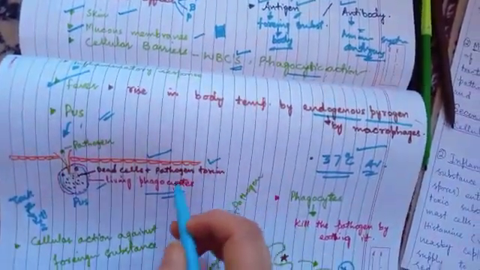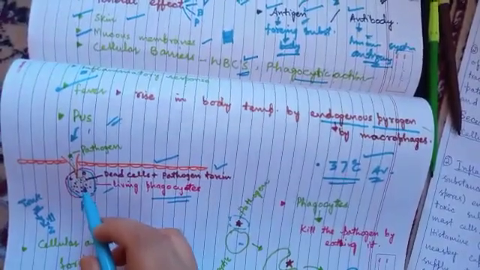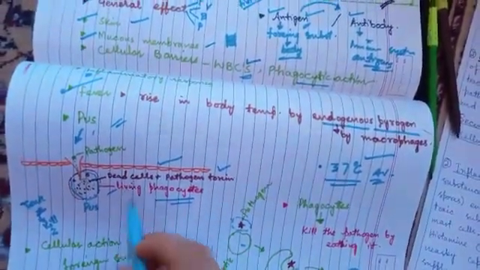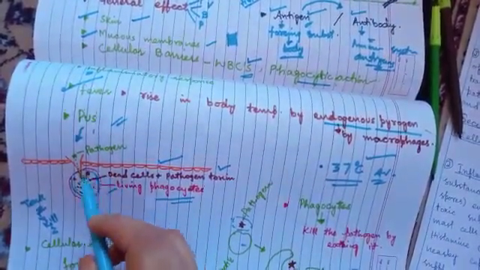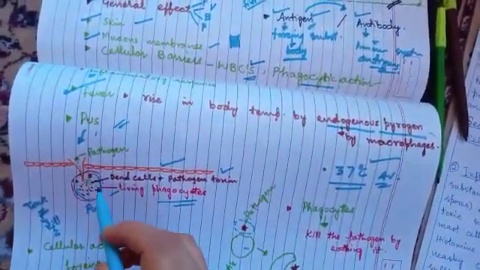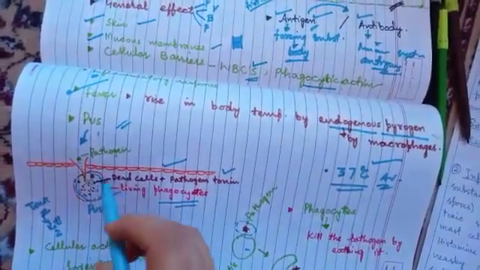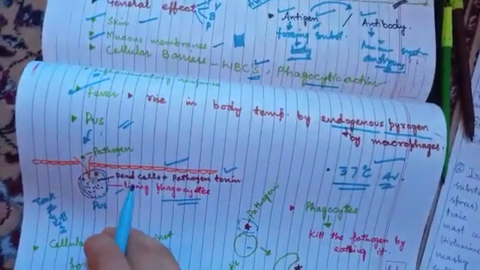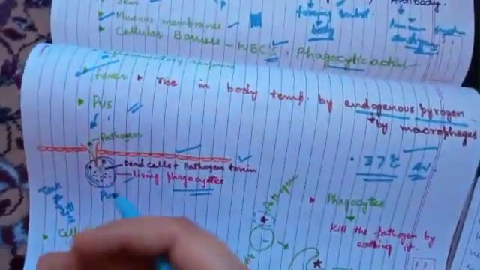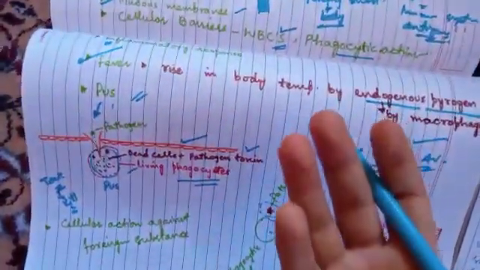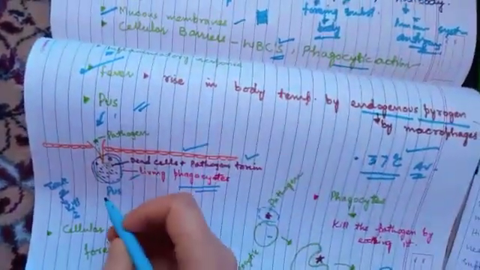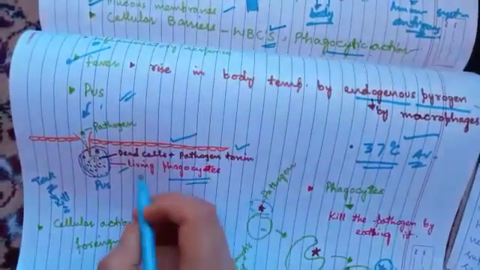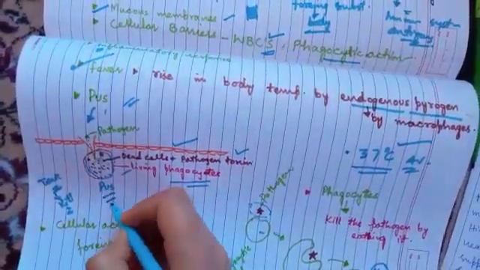The pathogen has released a toxin, and that has killed these cells. These living phagocytes surround these dead cells and the pathogenic toxin and neutralize them. They do not give them entry to the other tissue parts, and they defend the tissues from degeneration. And this accumulation of dead cells and pathogen forms the pus.